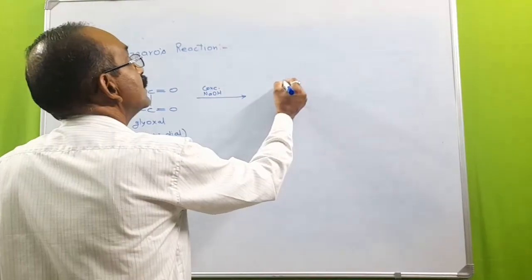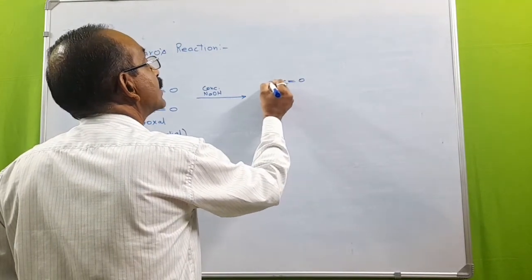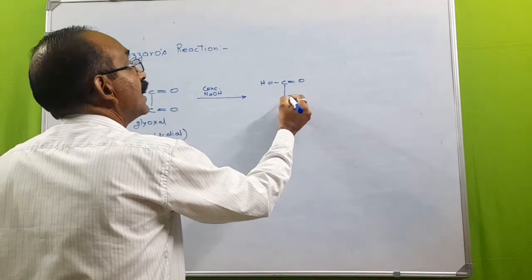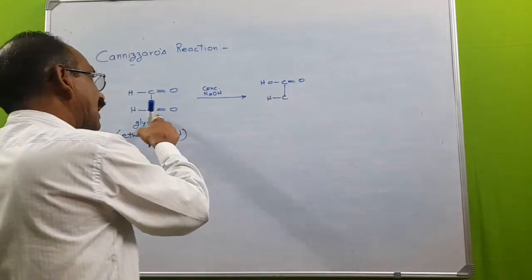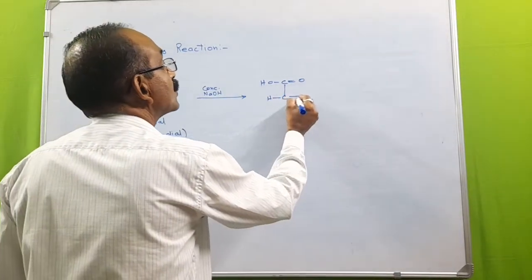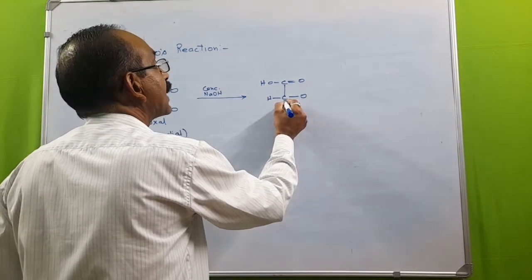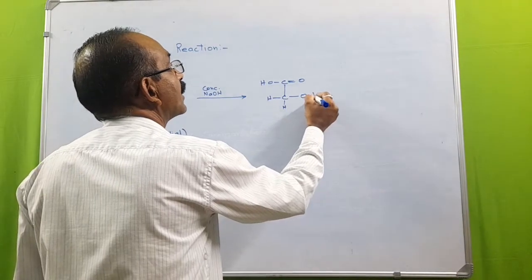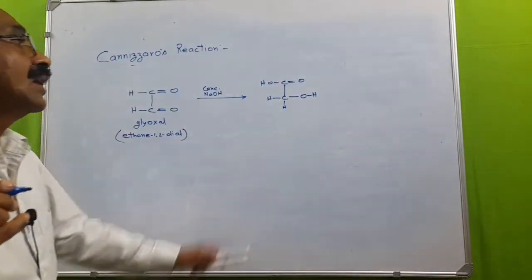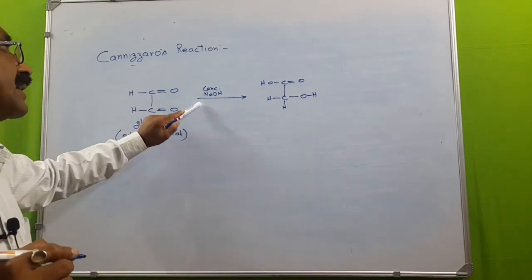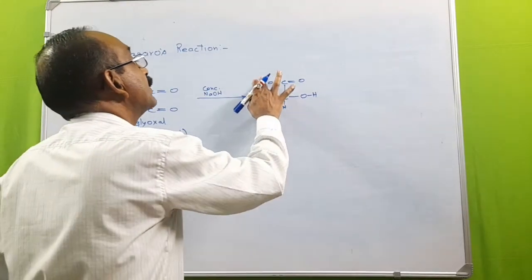So here I will add one oxygen in between the carbon and hydrogen, and at the other aldehyde group, there will be a reduction. So one carbon-oxygen pi bond breaking occurs, one hydrogen forms a bond with the carbon, another one forms a bond with the oxygen. See, an acid is formed, but the medium is alkaline.